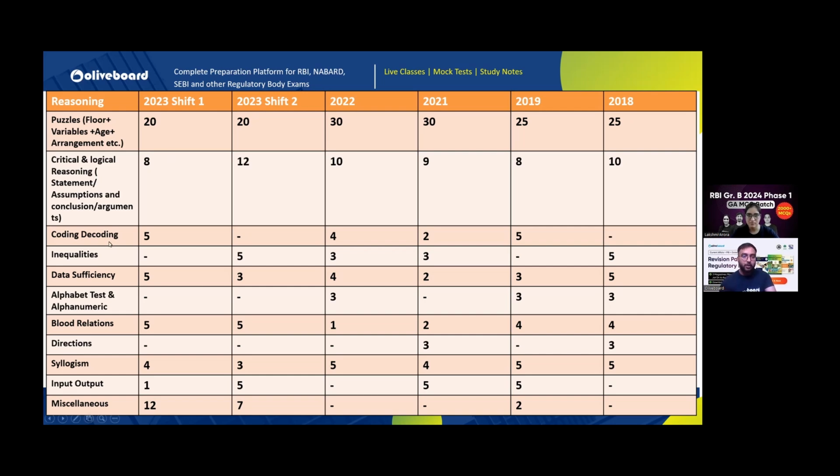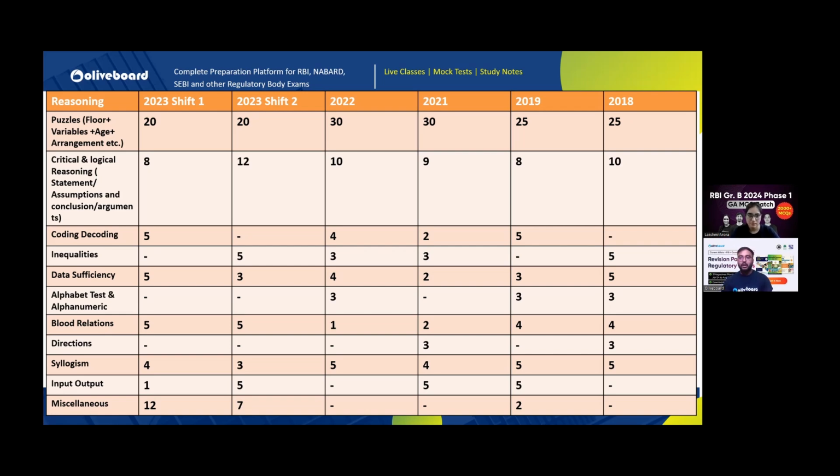And then come some simple topics like coding-decoding, inequalities, data sufficiency, alphabet test, blood relations. Now, blood relations and directions, these are such questions that however complicated they are, we have the knack to solve them. So if you are comfortable with such topics, you should solve them first. This would be my advice for all of you. Then syllogism, input-output, and miscellaneous.